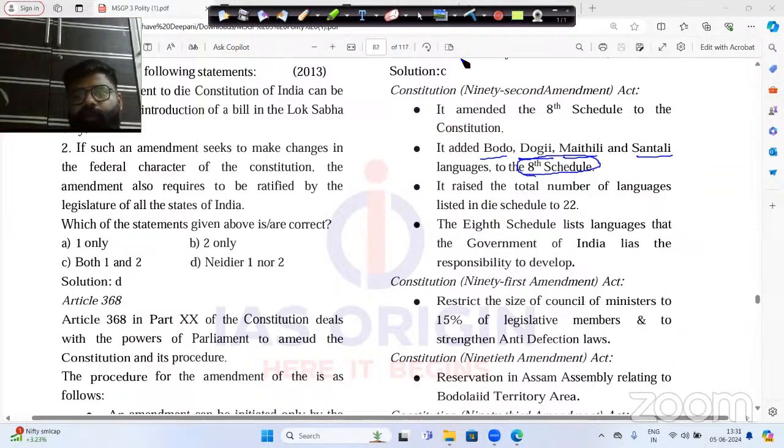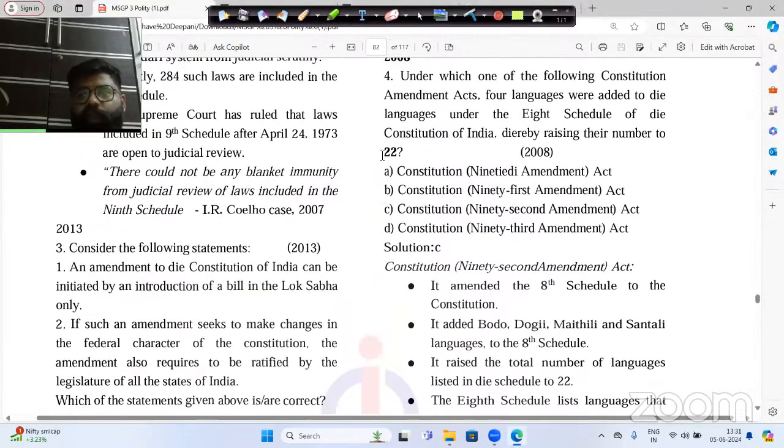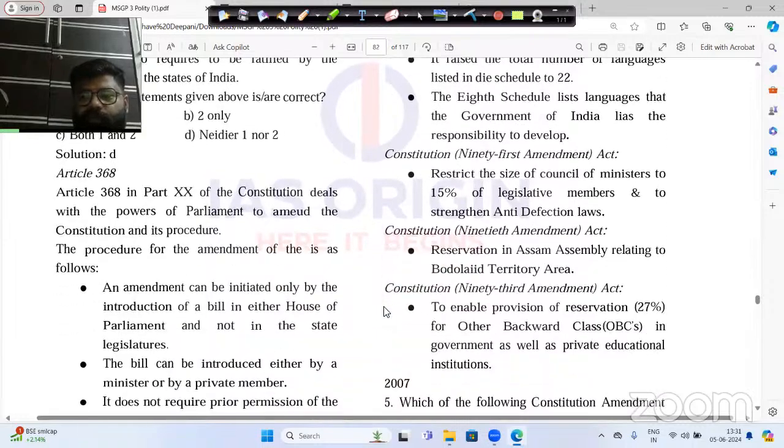You do not just have to study the correct option explanation, but also the wrong ones. Many other constitution amendment acts are there. The 92nd Constitution Amendment Act is correct, but the 93rd Amendment Act is incorrect, the 91st Amendment Act is incorrect, and the 90th Constitution Amendment Act is also incorrect. You need to study the explanation of these 3 amendments too. Let us start with the 91st Constitution Amendment Act.